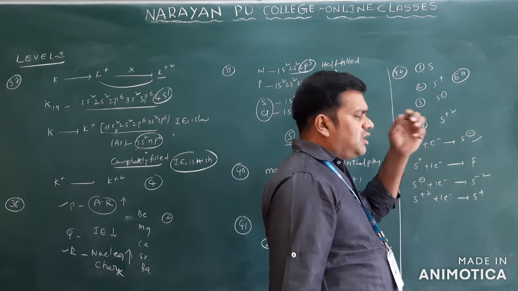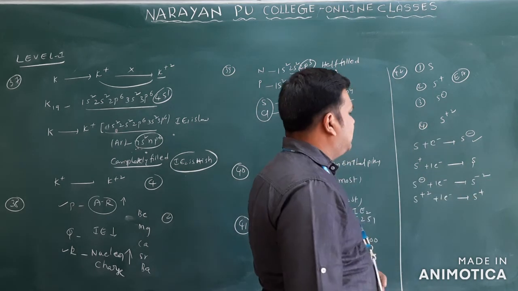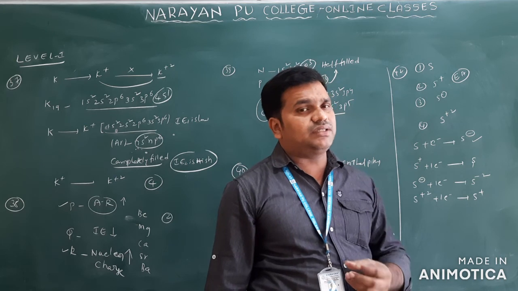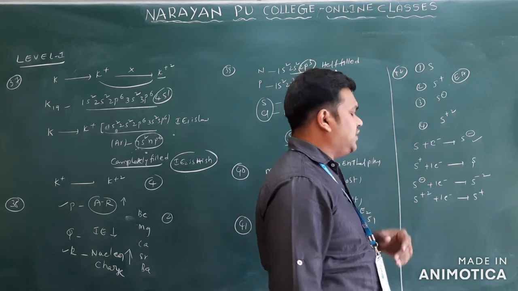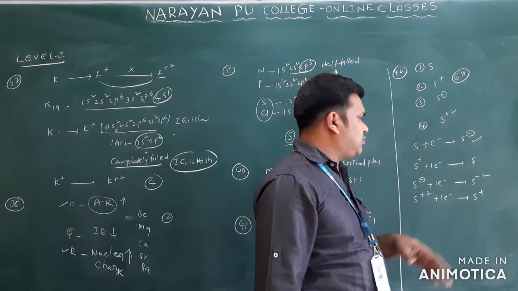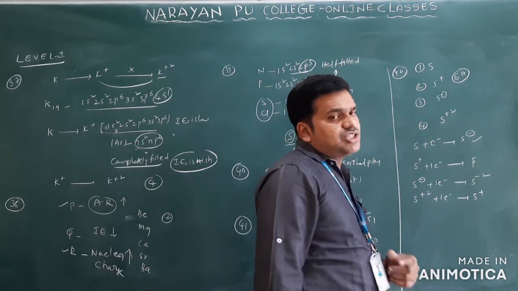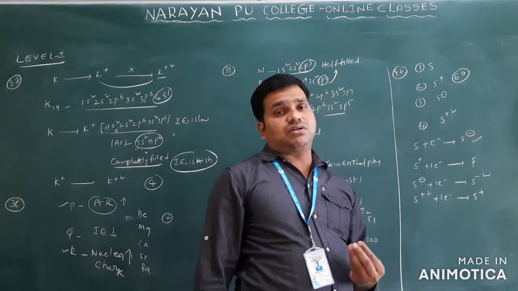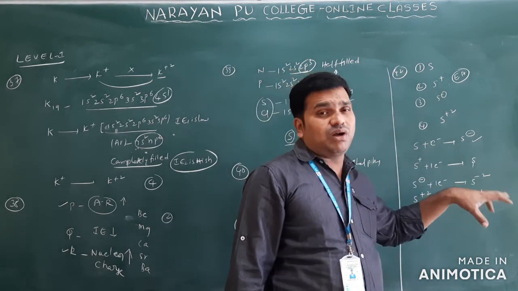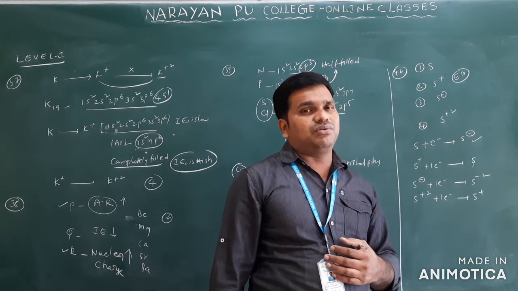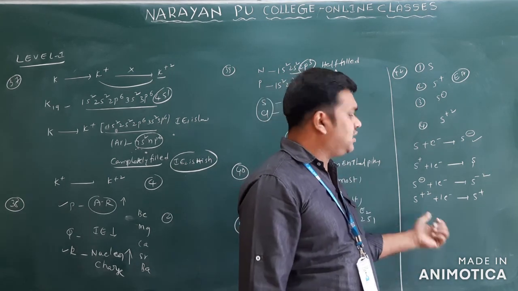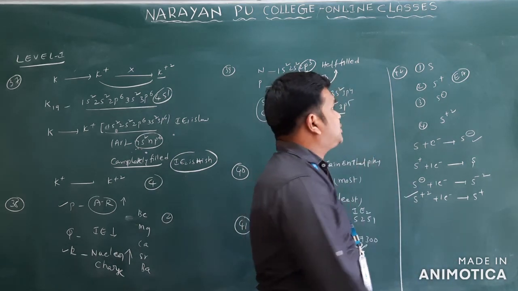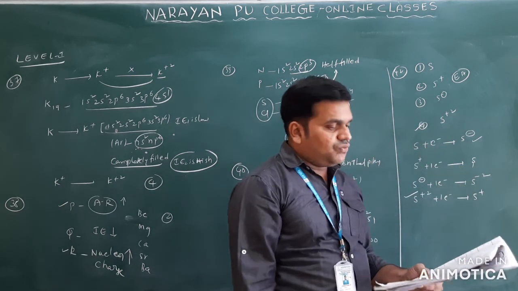We can easily add an electron to the neutral atom, no problem. But adding an electron to the negatively charged S minus is difficult because more repulsions are there. It is one of the difficult processes. But come to the cations, S plus and S plus 2. We can easily add an electron because there is a positive charge, so attraction will develop. Where are the attractions more? S plus 2 only. So S plus 2 is the answer for this question. This is question number 42.